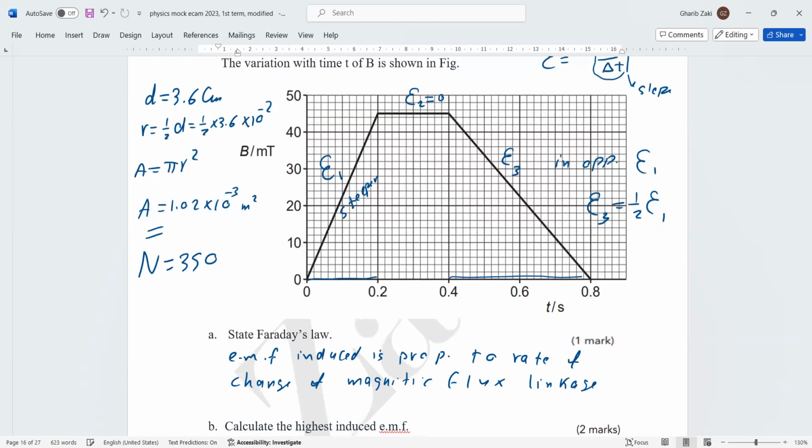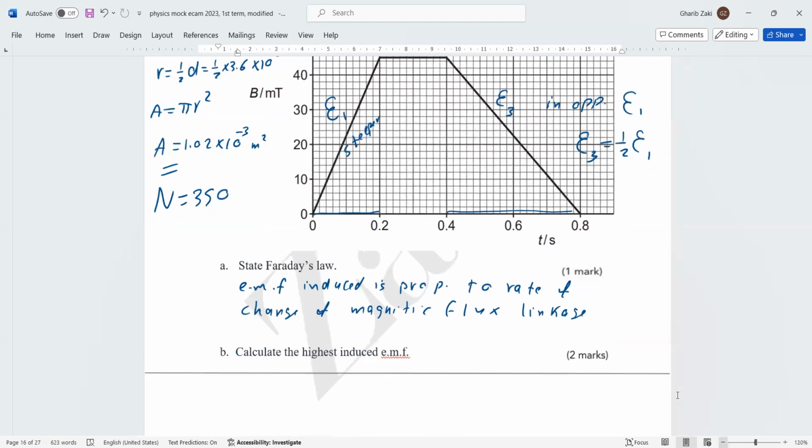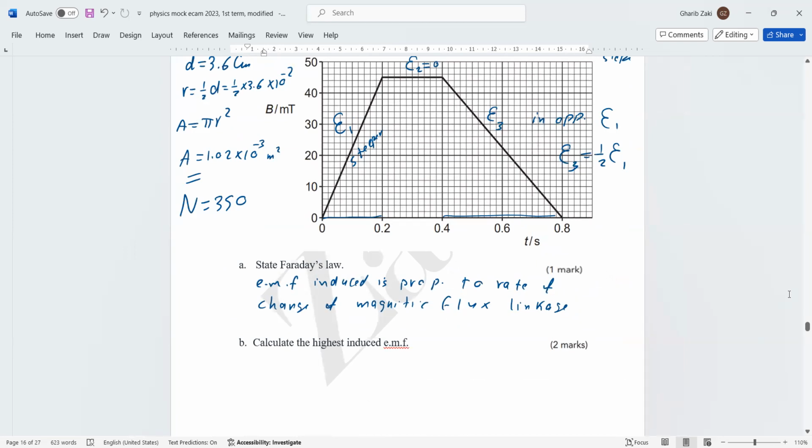Now, part B, what does it say? Calculate the highest EMF. The highest depends on the slope, I said. The steeper line gives us the highest induced EMF. The slope of that line equals the vertical change.